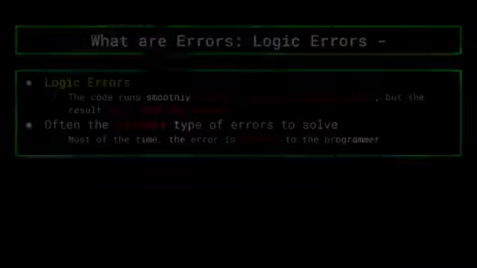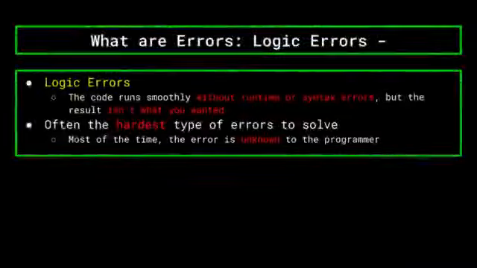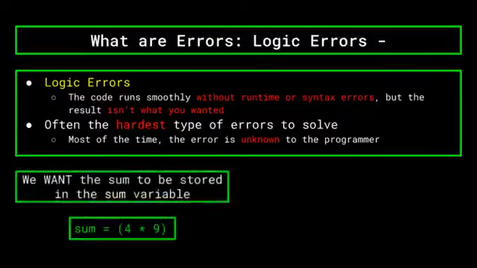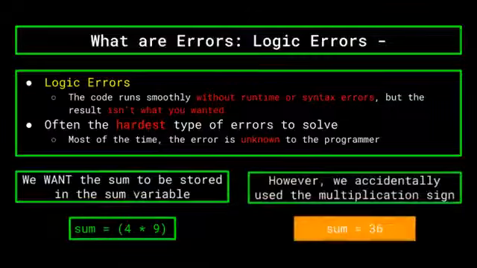The final type of error that we will be covering is a logic error. This error is also pretty self-explanatory. A logic error occurs when the code runs smoothly without any runtime or syntax errors, but the result that you get just isn't what you wanted. For example, let's say you had a calculator app, and you wanted to instruct the program to add two numbers, except it multiplied them because you used the multiplication symbol on accident. This leads to the sum being 36 instead of 13.